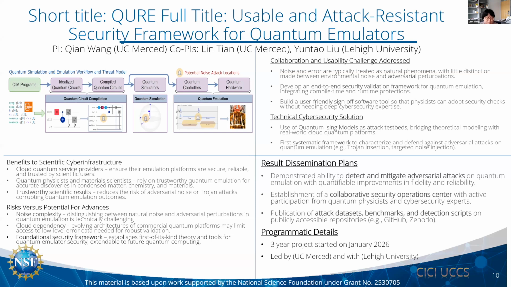Quantum emulators and simulators are used for prototyping quantum algorithms, for benchmarking and validating quantum applications in the noisy intermediate-scale quantum era. But as those emulators evolve, as the figure at the top shows, the workflow becomes more and more complex. It includes quantum circuit compilation, quantum emulators, and quantum controllers, which send the real pulse signals to manipulate the quantum hardware.